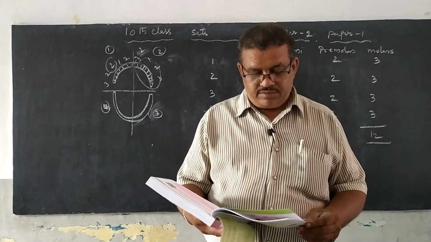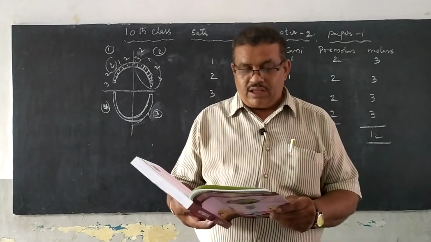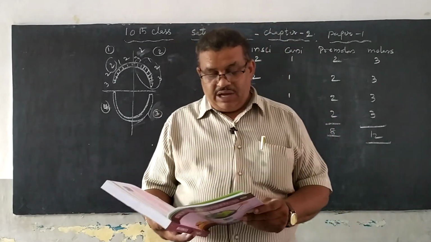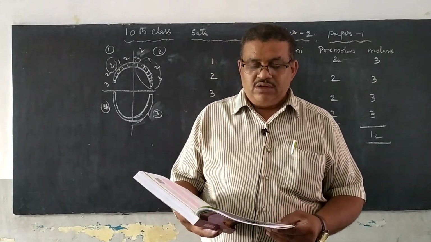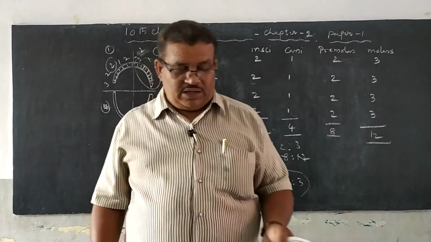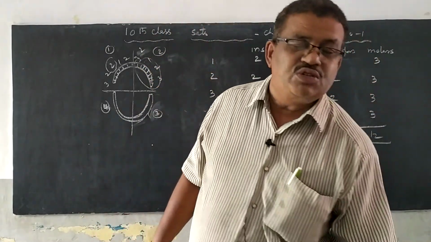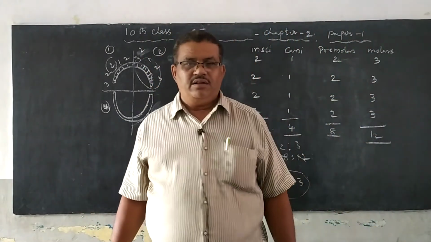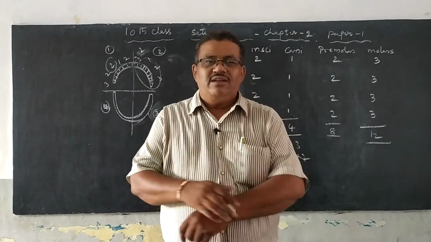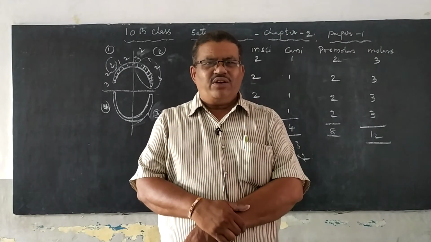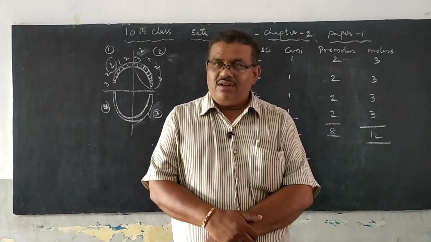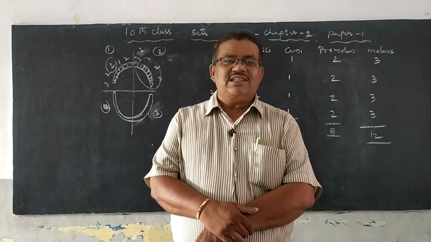Next, go through the other exercise, page number 26. Identify and write the common property of the following collections. So, what are collections? What are sets? We have to decide here. What is a collection? The stars in the sky. How many stars are there? Can you count them? Is it countable? Clearly, definitely, it is not countable.